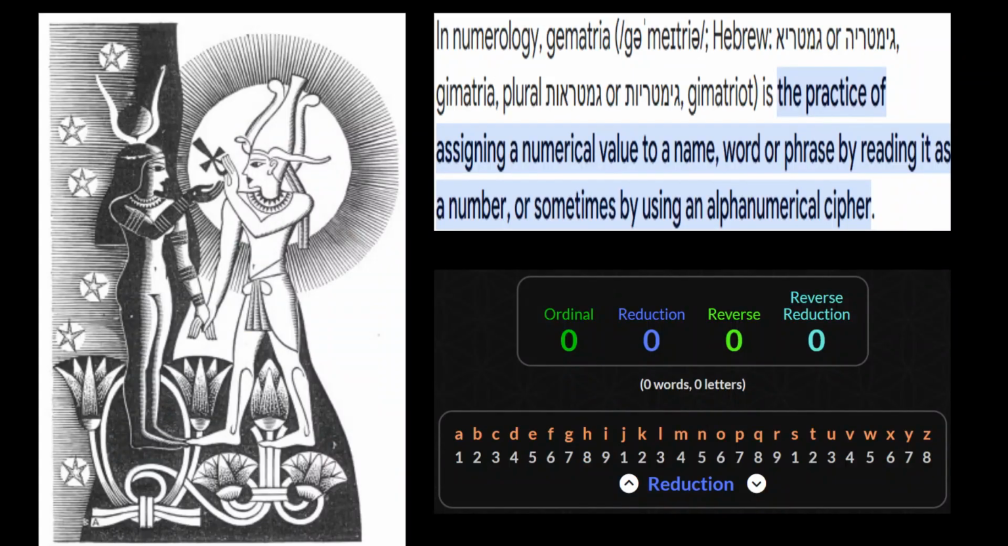And in numerology, the practice of assigning a numerical value to a name, word, or phrase by reading it as a number, or sometimes by using an alphanumerical cipher, this is something that's been around.